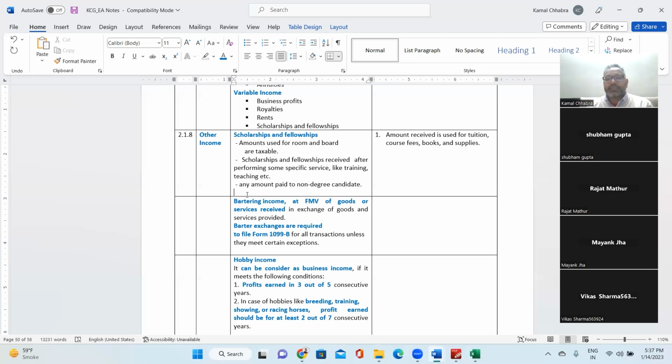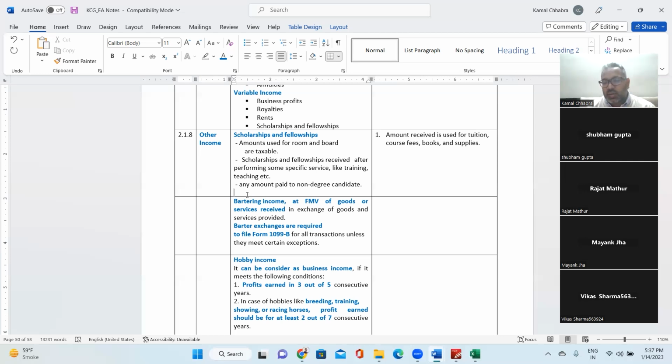Make sense? Exclusion is available only for the degree candidate. Make sense? Or any doubt coming to your mind? Mayank, Rajat, Shubham? No, sir, not yet. Clear?